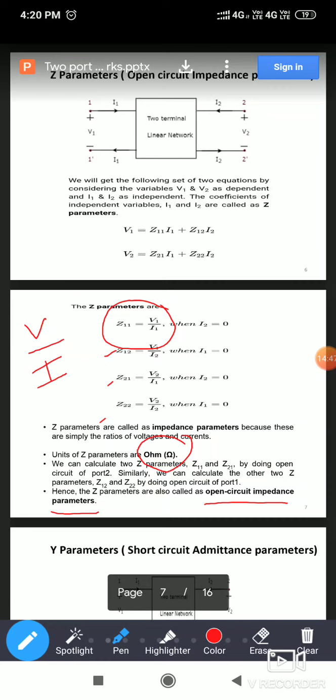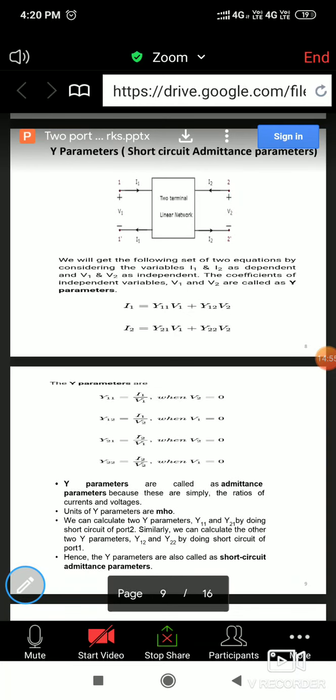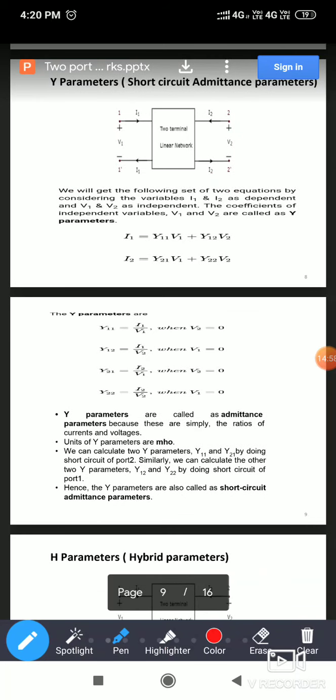Okay. Now we can move to the next part, that will be the Y parameters. So Y parameters means short circuit admittance parameter. Admittance means what? Y is equal to 1 upon Z. Z means V divided by I, so 1 upon Z means Y is equal to I divided by V. I divided by V means admittance. So admittance is represented by letter Y. Okay. So we can start now.